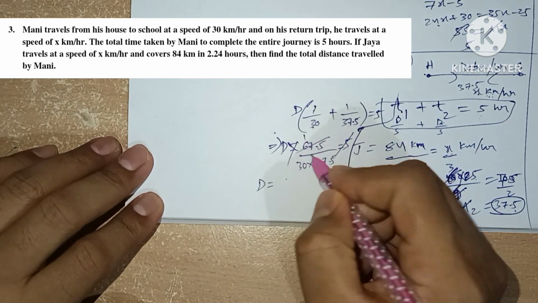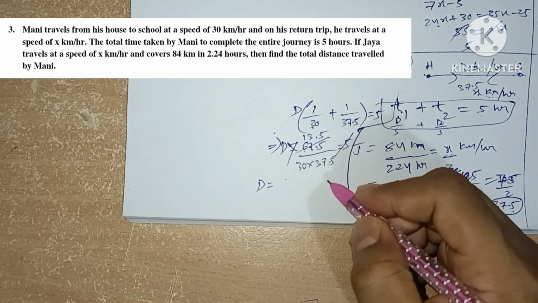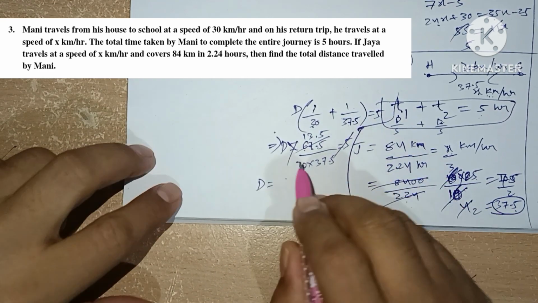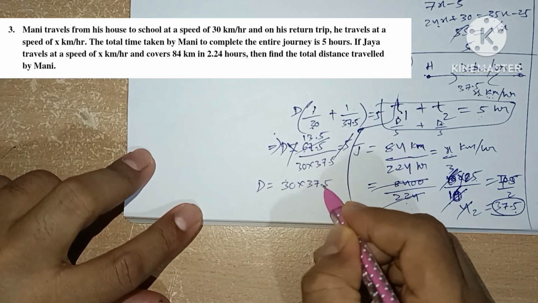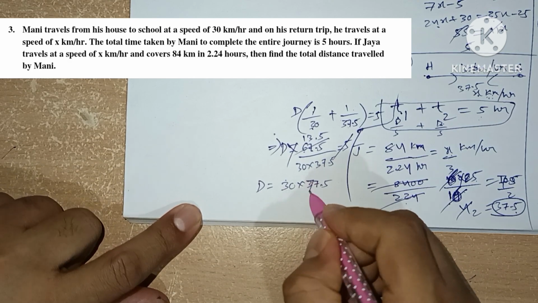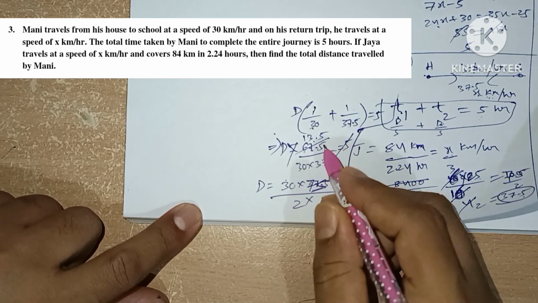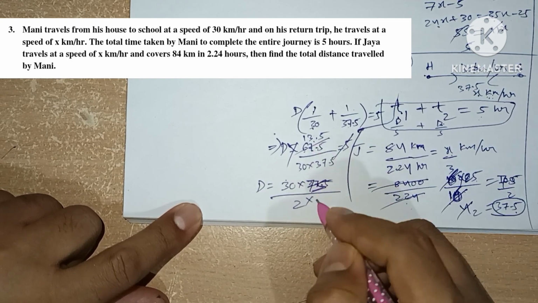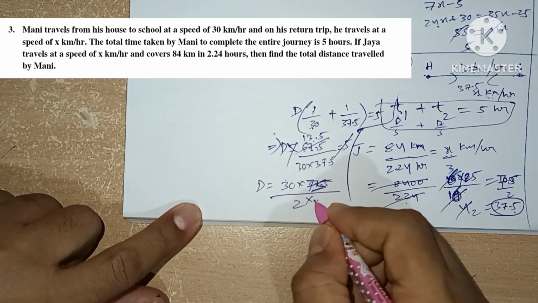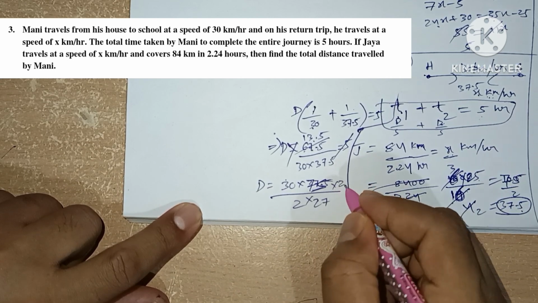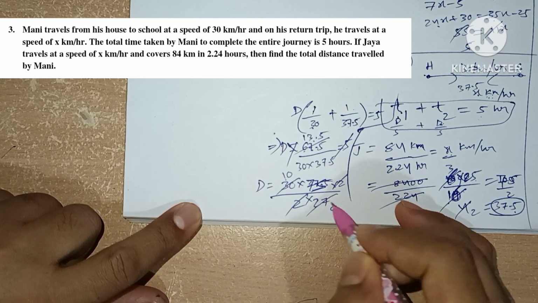So here from this we see d equals 5 into 30 into 37.5. Instead of 37.5 we write this as 75 divided by 2, and 67.5 we write as 27 divided by 2, so the 2 cancels.